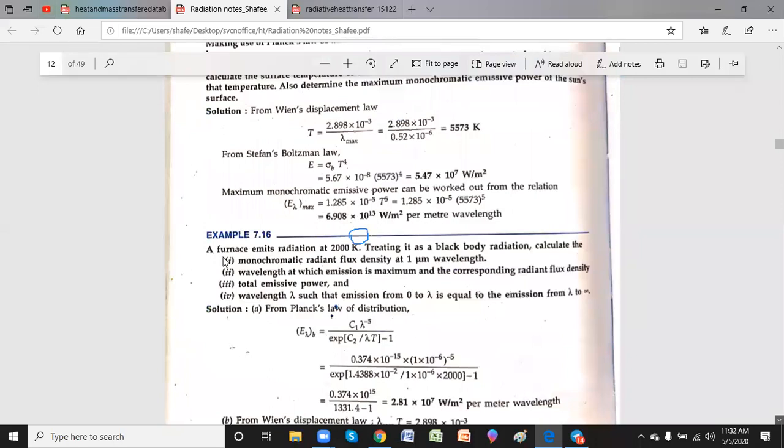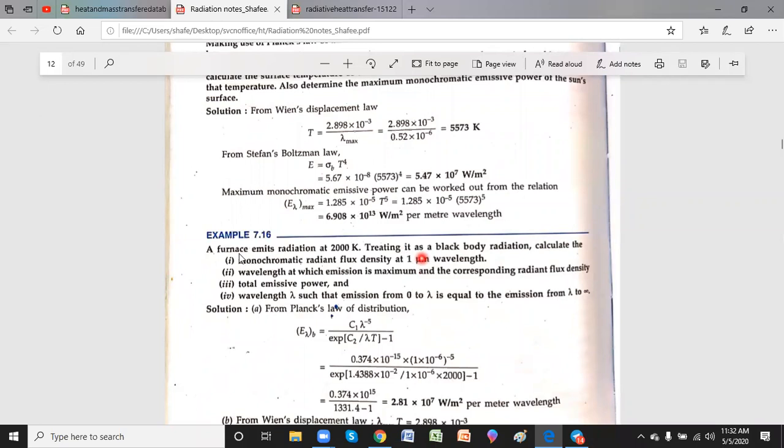Okay, just see, like the sun, you have a furnace. A furnace emits radiation at 2000 Kelvin. Treating it as a black body radiation, calculate the monochromatic radiant flux density or emissive power. Both are the same. So radiant flux density is nothing but emissive power at 1 micrometer wavelength.